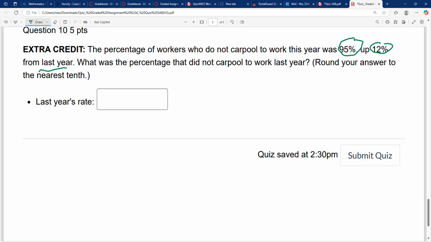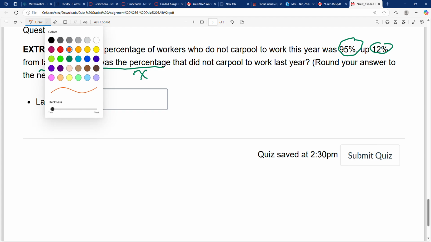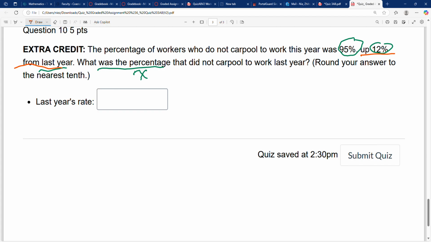So how do you do that? This is what they ask: what's the percentage that did not carpool last year? So we just assume this, which you don't know, as x. And here, look at this sentence: up 12% from last year. So that means 12% from last year becomes this.